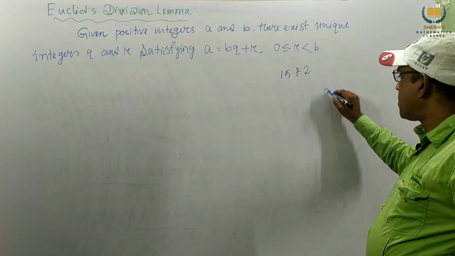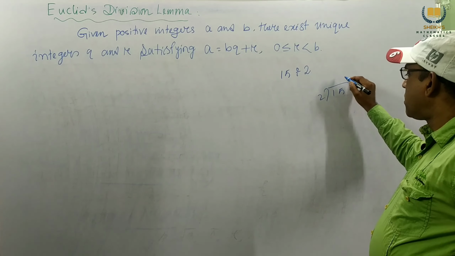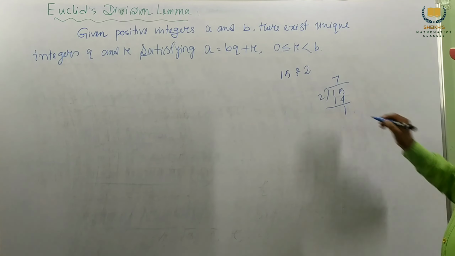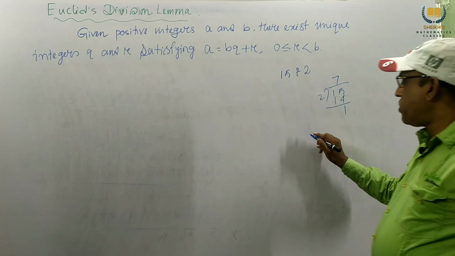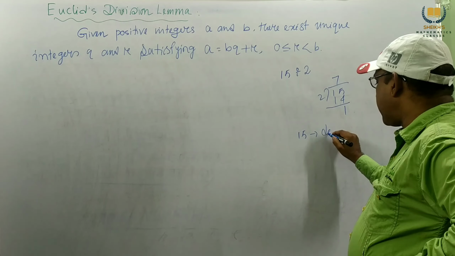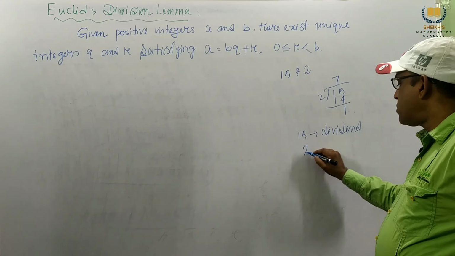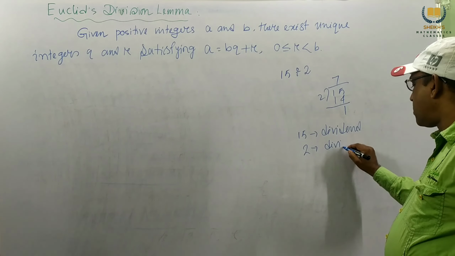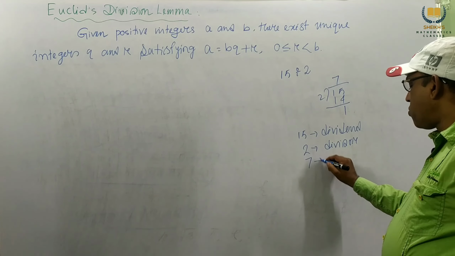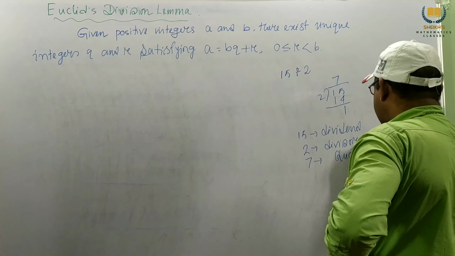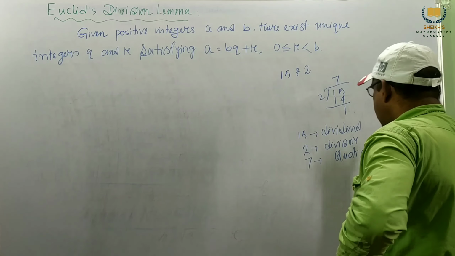We write 2 into 15: 2 sevens are 14, and the remainder is 1. 15 is called the dividend, 2 is called the divisor, 7 is called the quotient, and 1 is called the remainder.